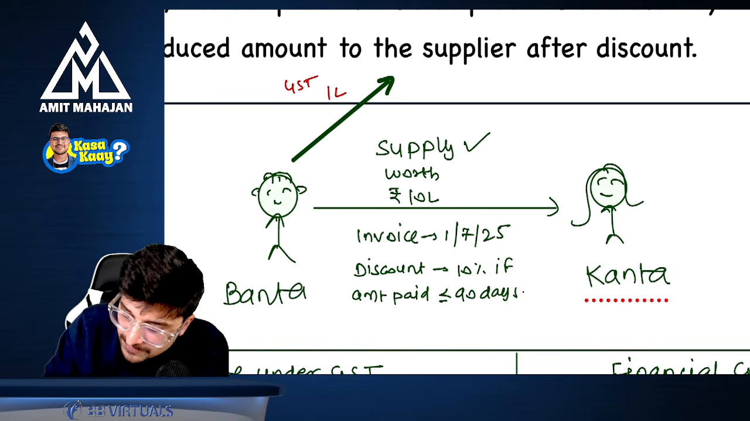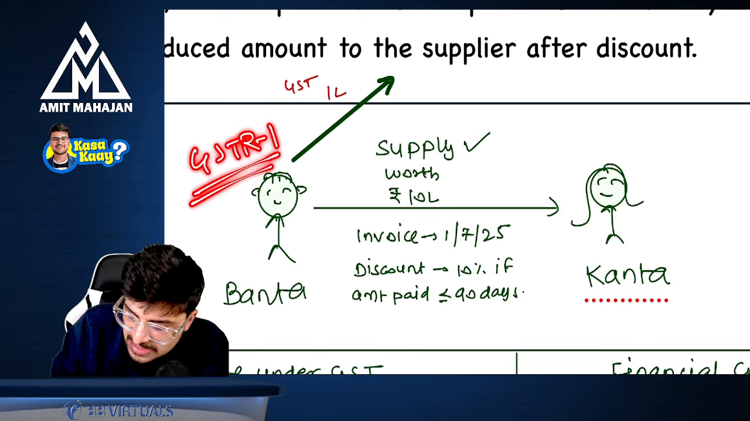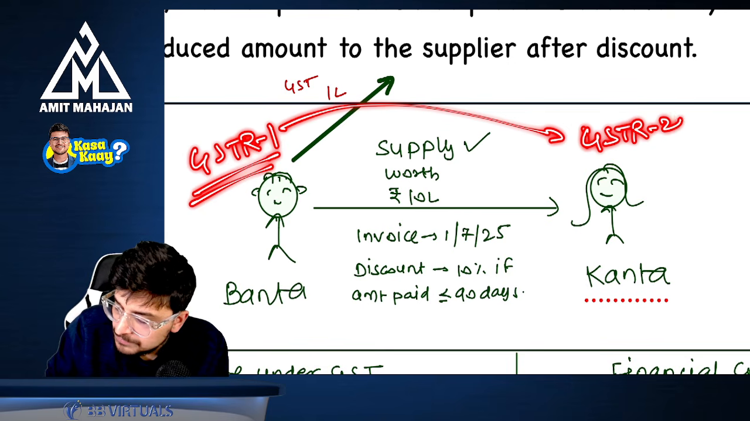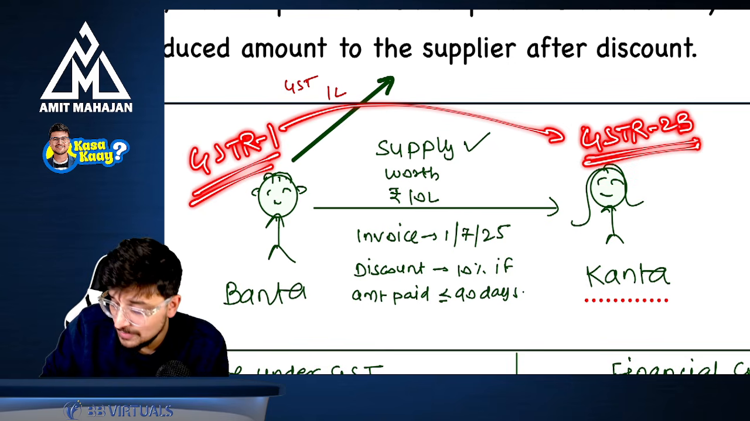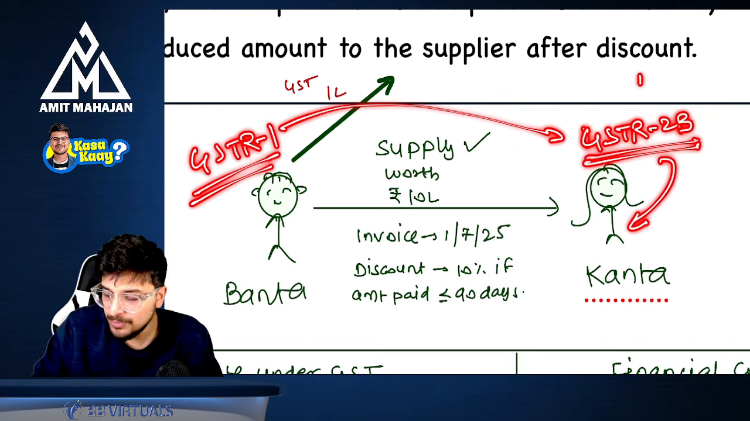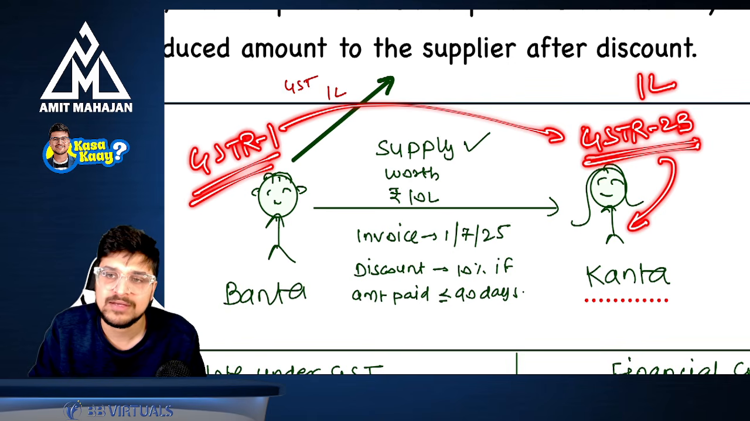Perfect. So can I say he will file GSTR1? Yes. If he's filing GSTR1, can I say Kanta's GSTR2B will get auto-populated? Now the question comes, will Kanta be able to take the ITC of this entire 1 lakh rupees even though she has not made a payment of GST and value to the supplier?